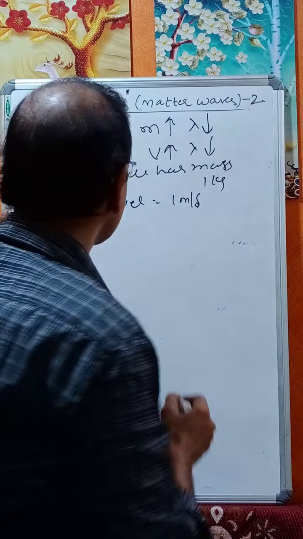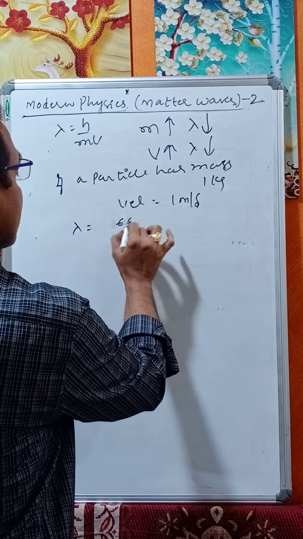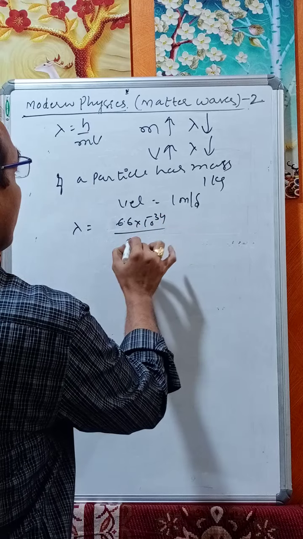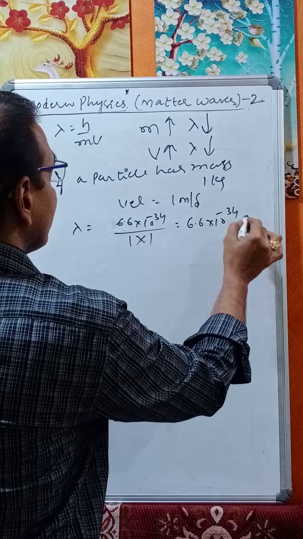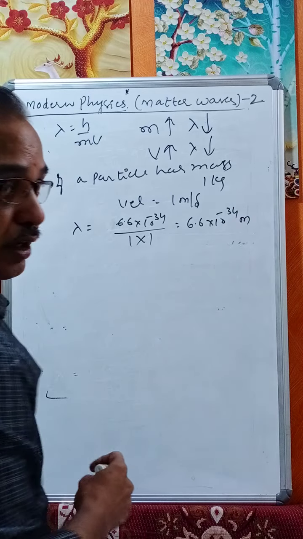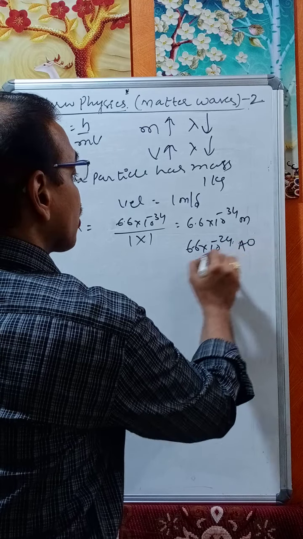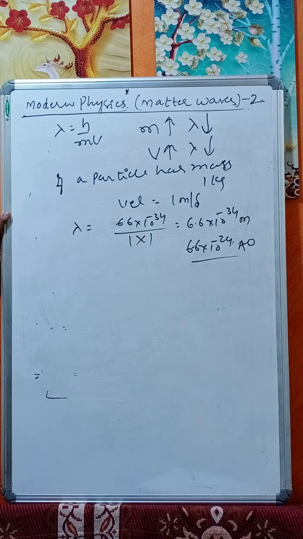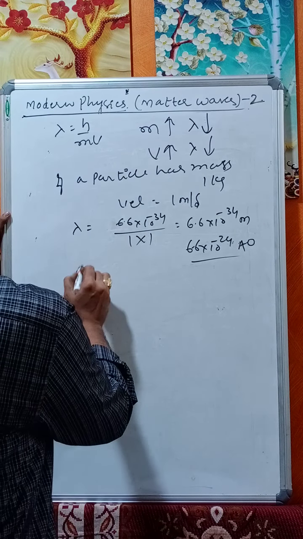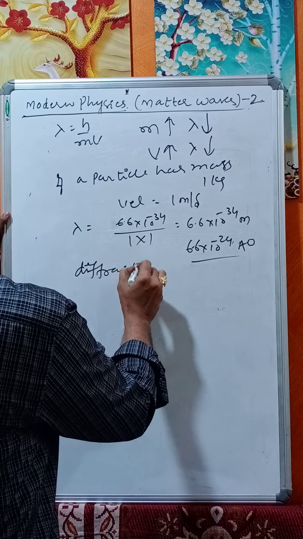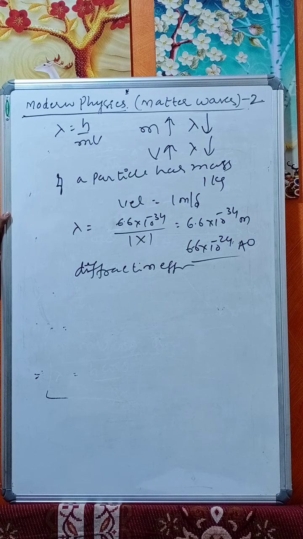Wavelength lambda is equal to h by mv, which is 6.6 into 10 power minus 34 by 1 into 1, that becomes 6.6 into 10 power minus 34 meters, which is 6.6 into 10 power minus 24 angstroms. Therefore it is very small. Hence heavy mass particles cannot show diffraction effects.